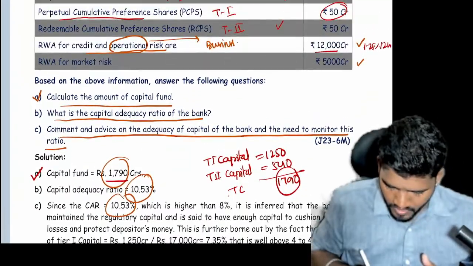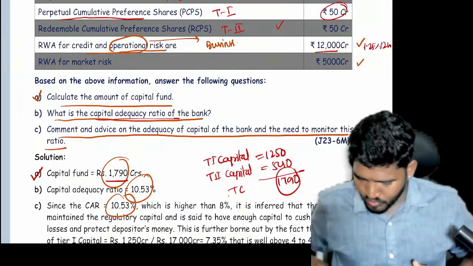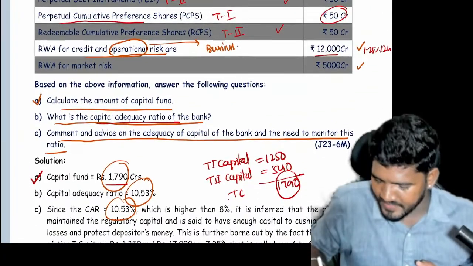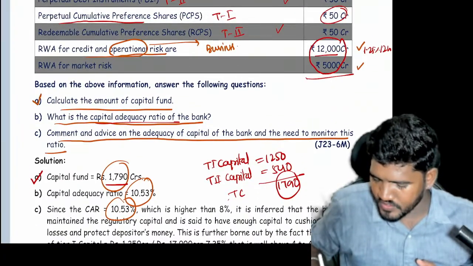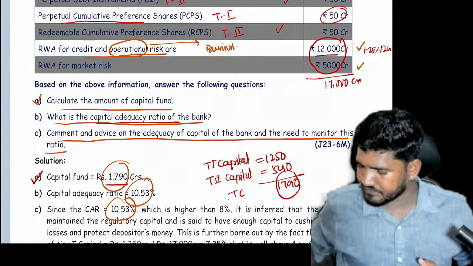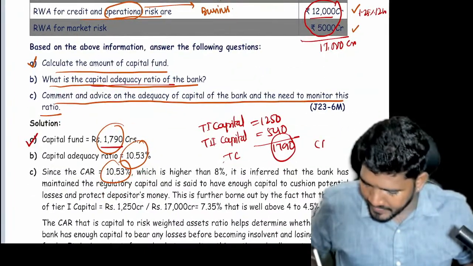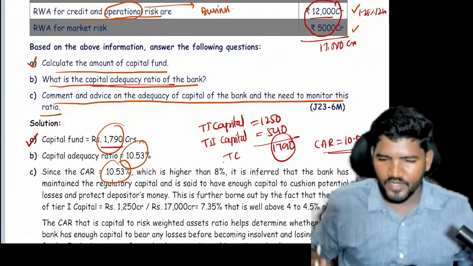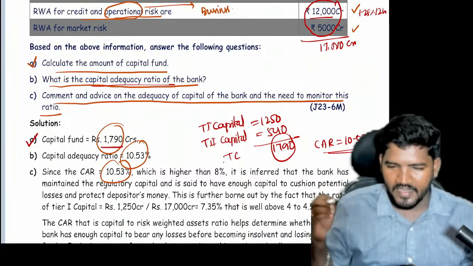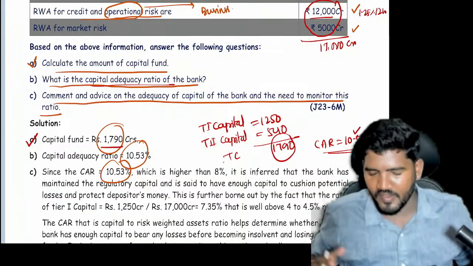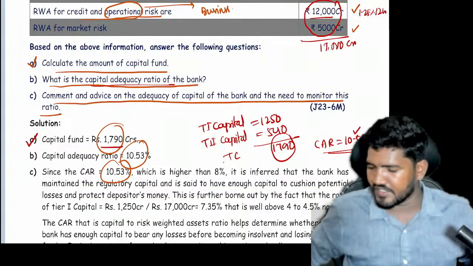Next, capital adequacy ratio: Tier 1 capital plus Tier 2 capital divided by total risk weighted assets. The risk weighted assets total 17,000 crores, divided by 17,000 into 100. So capital adequacy ratio equals 10.52%. The minimum is only 8%, but a banking company maintaining more than 8% is a best banking company, because they are focusing on more than 8%.